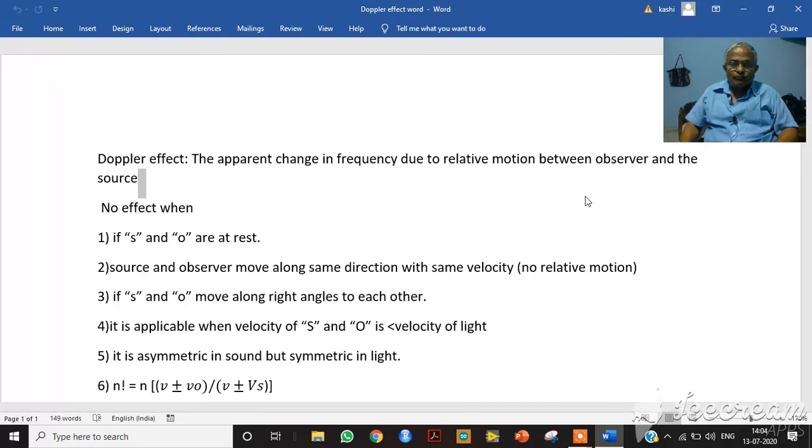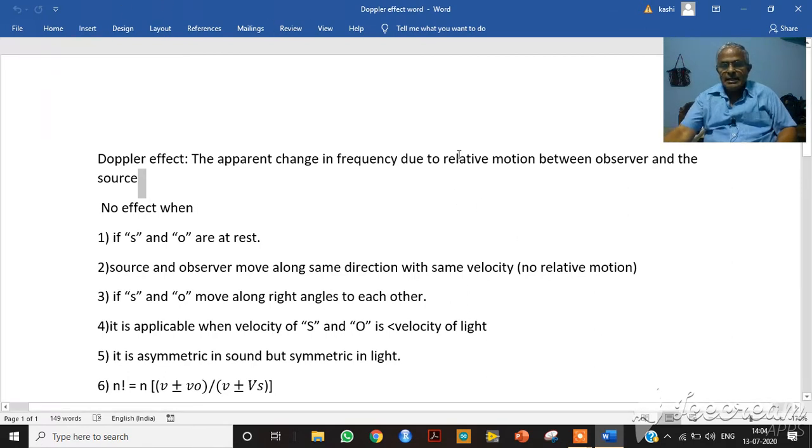So when there is no relative motion, we can't observe the Doppler effect. You observe here the word is relative motion. So when there is no relative motion, we will have no effect.